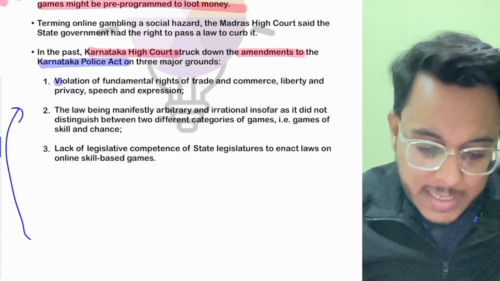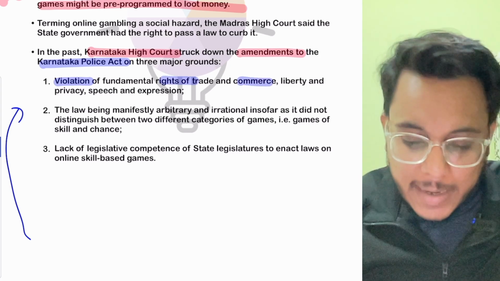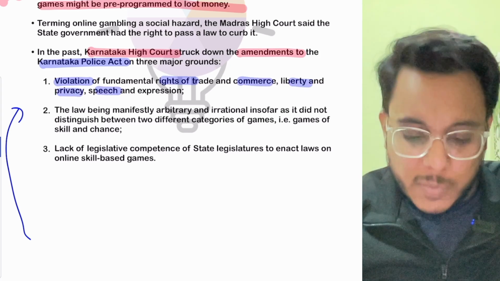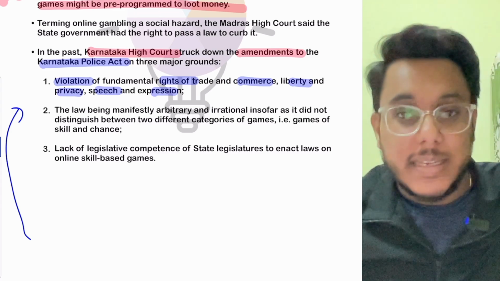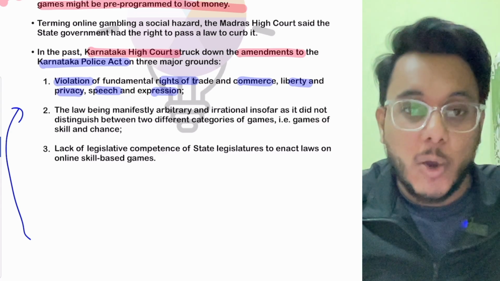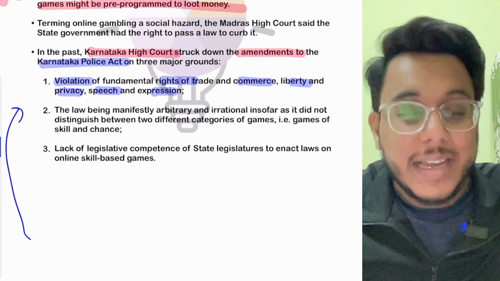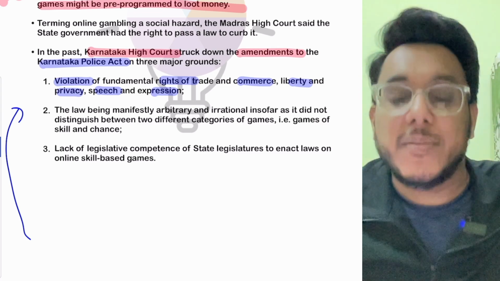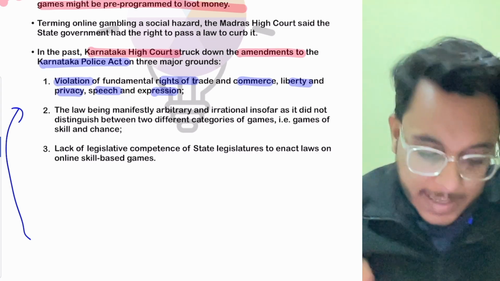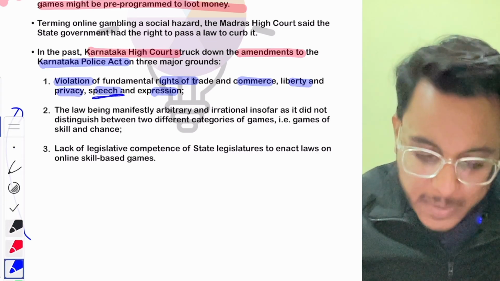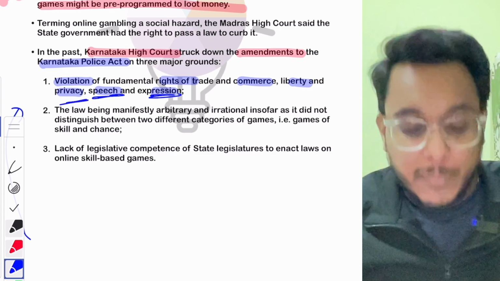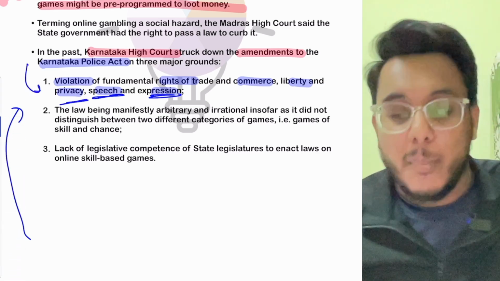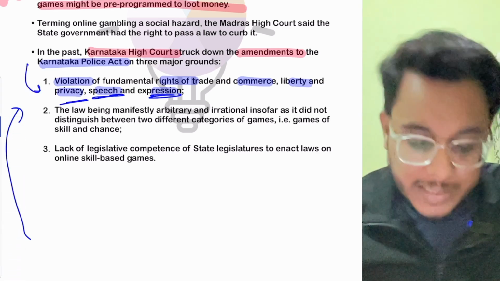Number one, it was said to be a violation of the fundamental rights of trade and commerce, liberty, privacy, and speech and expression. The companies providing these online games also have the right of trade and commerce, so their right will be curbed. Moreover, the people playing the online games, even if they are taking money there, it is a part of their right of speech and expression. It is their private life and we cannot bring undue control on that.